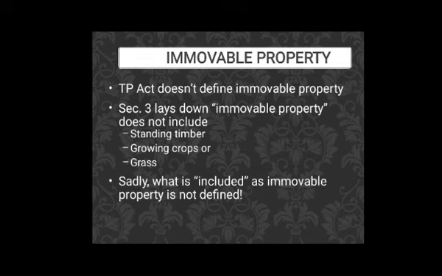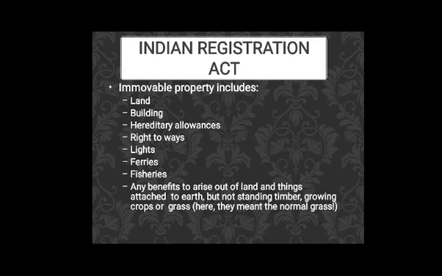Then we will search for the definition of immovable property in some other acts. There are two acts in which certain things have been given which should be included in immovable property. The first act is the Indian Registration Act.